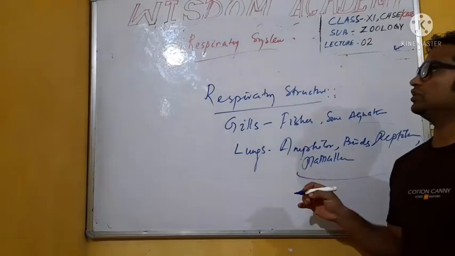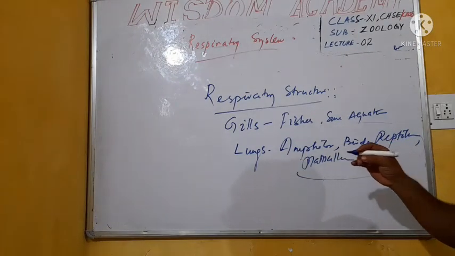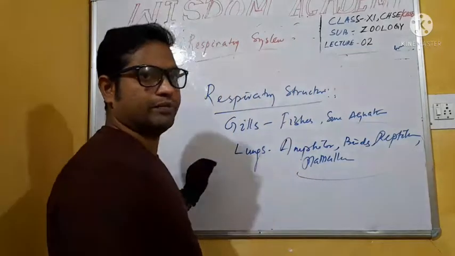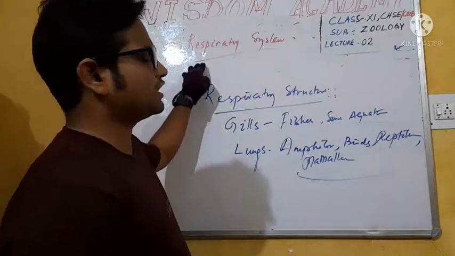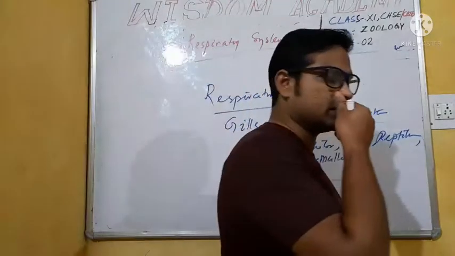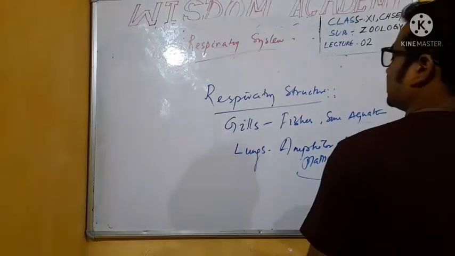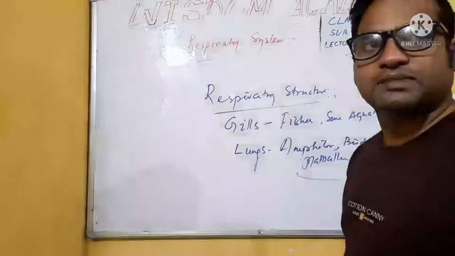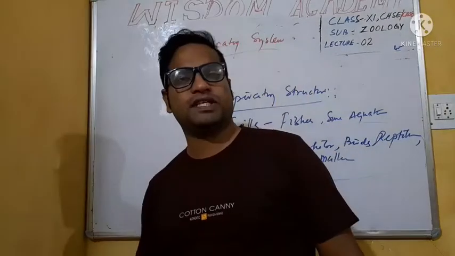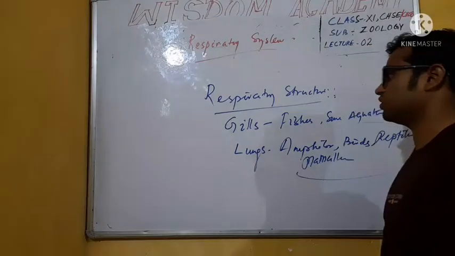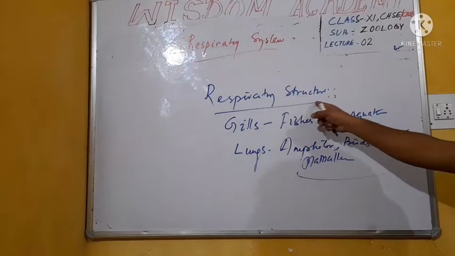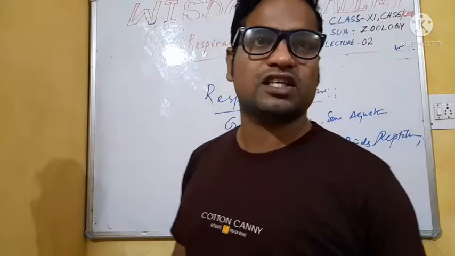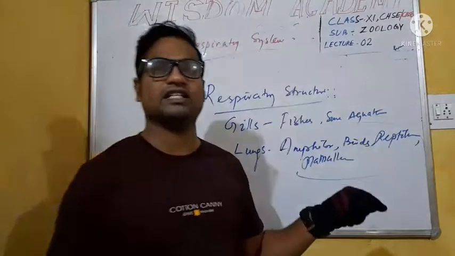So, in summary, today I have discussed the difference between breathing and respiration. Next, the respiratory system. The group of organs that are responsible for respiration is known as the respiratory system. Next, respiratory structure. There are different respiratory structures for different living organisms.